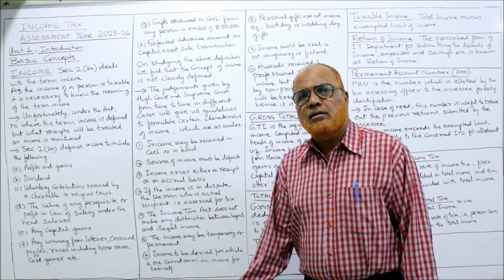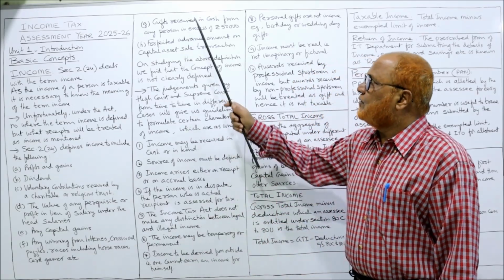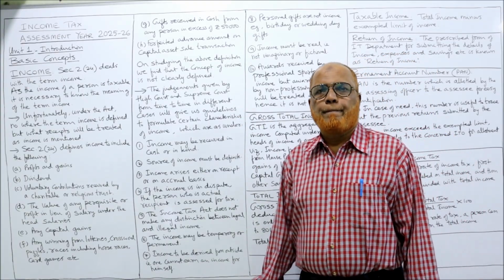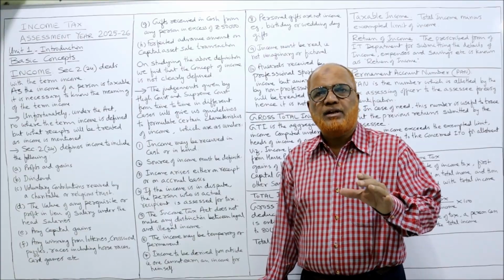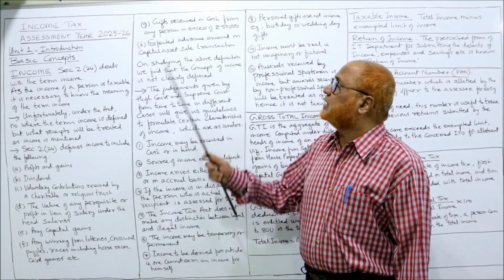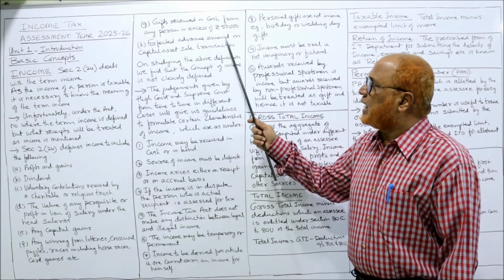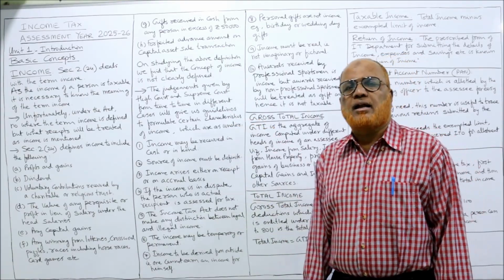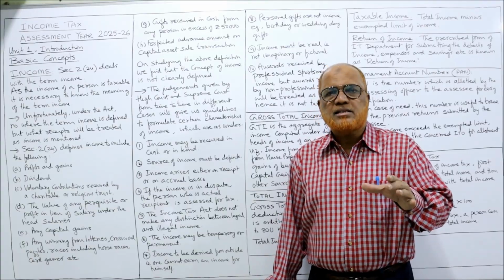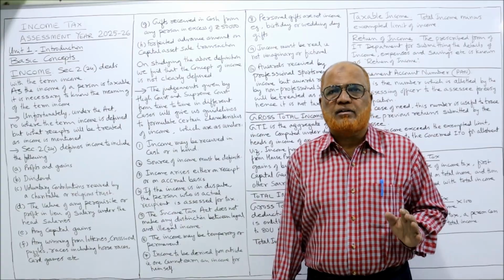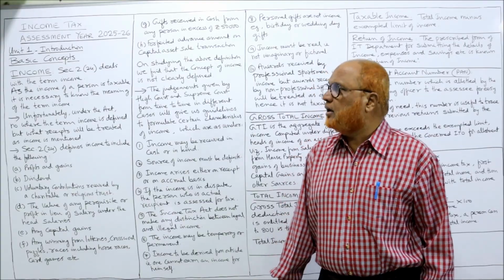All these are incomes. Then a gift received in cash from any person in excess of 50,000. If any gift is received in cash in excess of 50,000, that is also income. Then the forfeited advance amount in a capital asset sale transaction: if advance money is received and forfeited, that is also income.